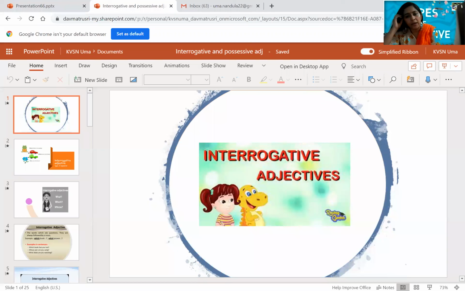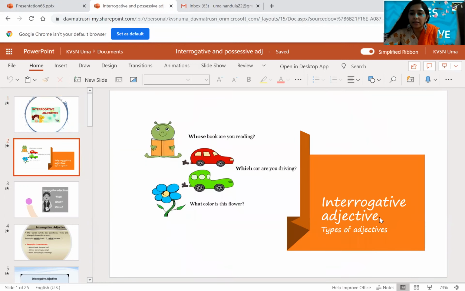Let me share the PPT with you so that you will have a better idea about interrogative adjectives, children. Our topic is interrogative adjectives. The questioning part is nothing but interrogation, interrogative. On the screen you can see some questions. Whose book are you reading? Which car are you driving? What color is this flower?